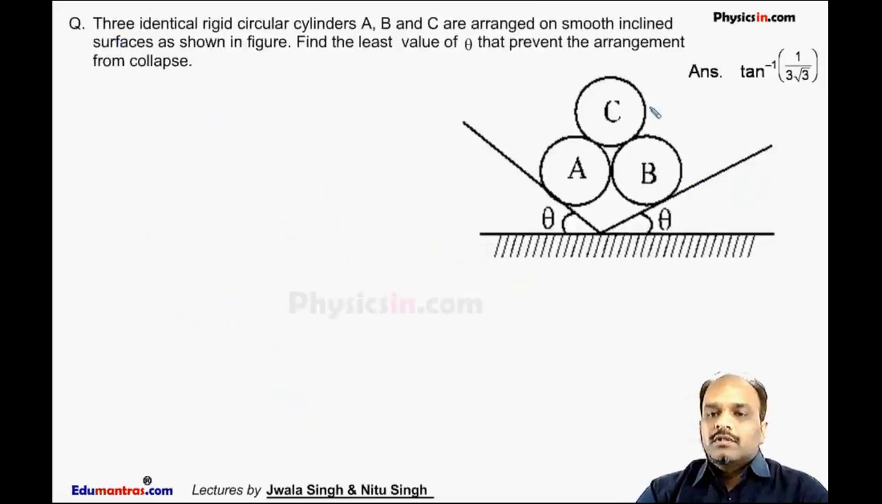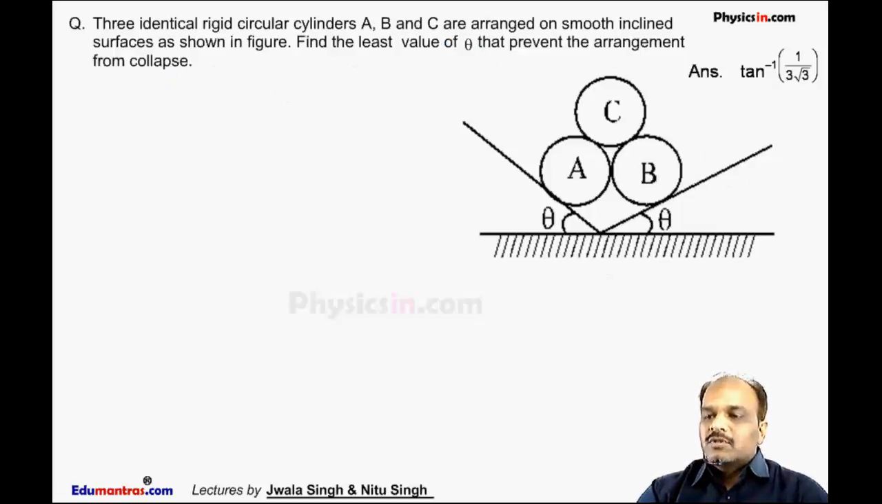Three identical rigid circular cylinders A, B and C are arranged on a smooth inclined surface. The surface is smooth here. Find the least value of theta that prevents the arrangement from collapse.